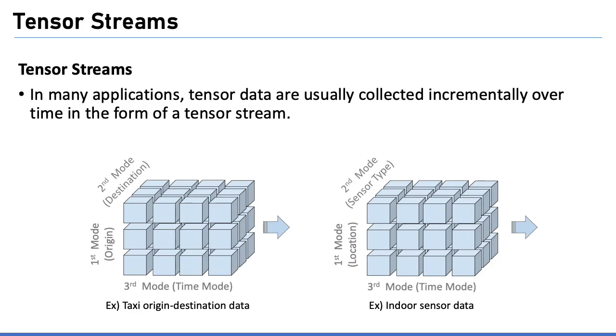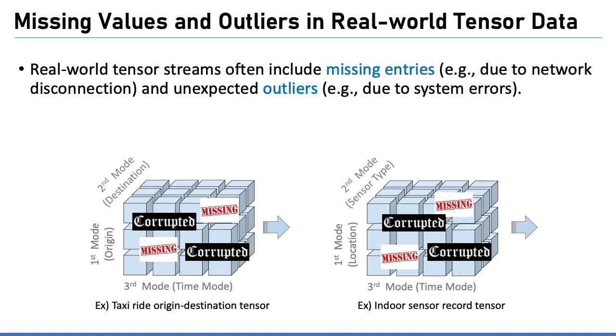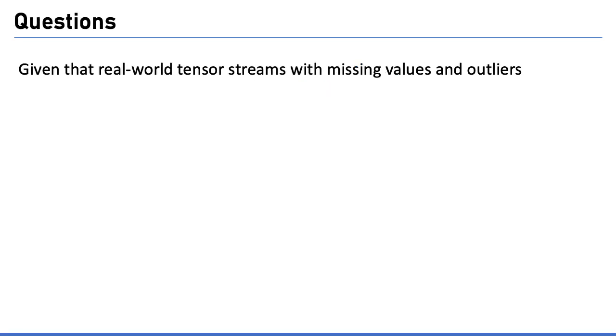In many applications, tensor data are usually collected incrementally over time in the form of a tensor stream. The tensor stream extends in the time mode and can potentially be of infinite length. Furthermore, real-world tensor streams often include missing entries and unexpected outliers due to unintended problems such as network disconnection and system errors. In this work, we answered three questions.